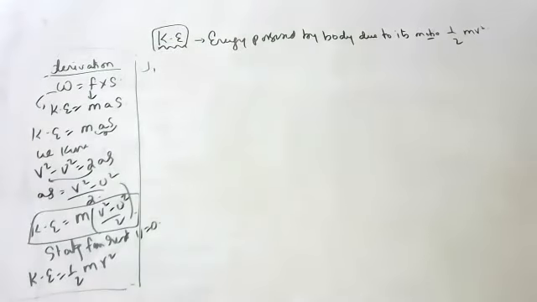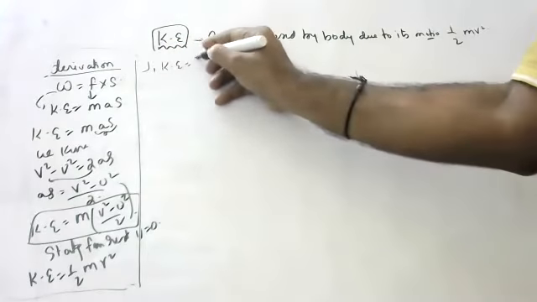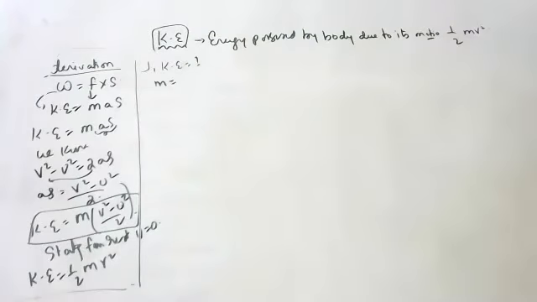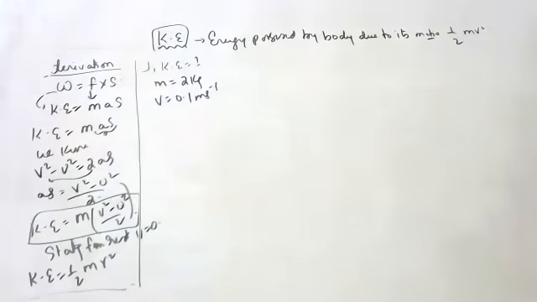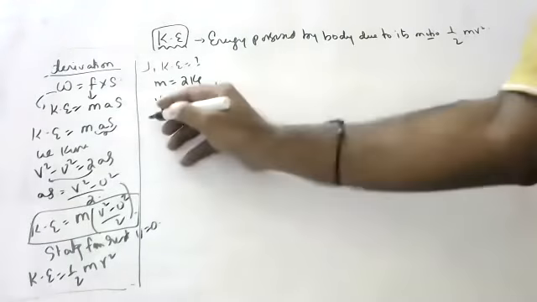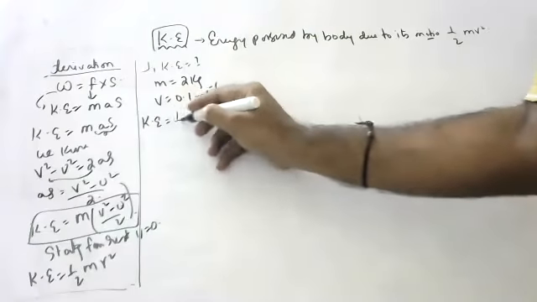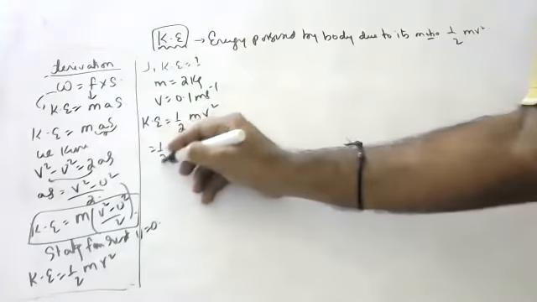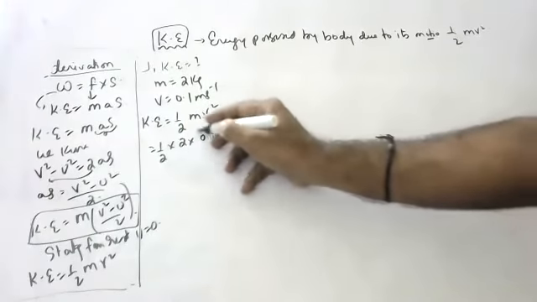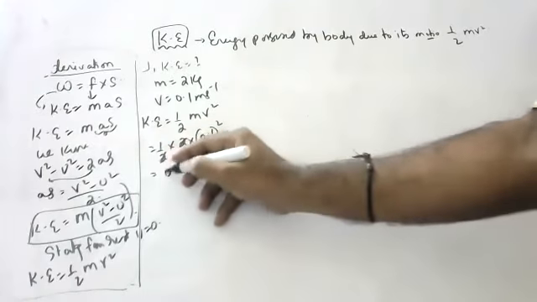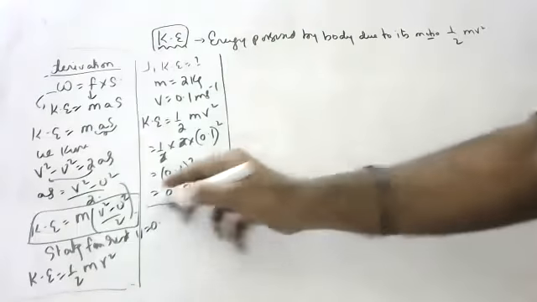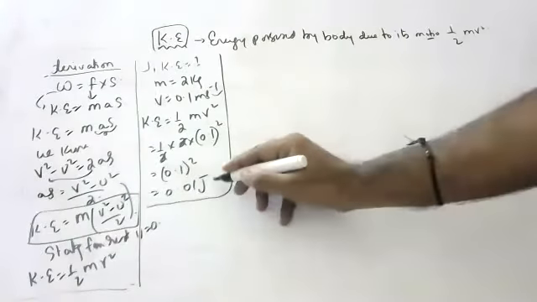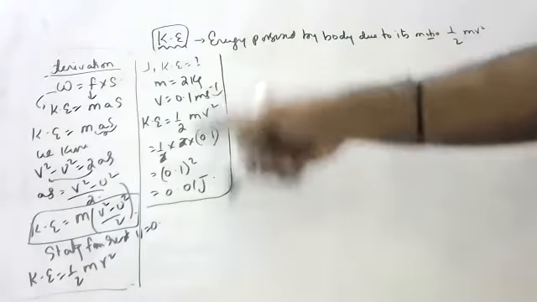First numerical. Calculate the kinetic energy of a body of mass 2 kg moving with a speed of 0.1 meters per second. Kinetic energy is equal to half mv square. Half into 2 into 0.1 whole square. 2 cancels. 0.1 whole square is 0.01. So 0.01 joule. A body of this mass moving with this speed will have this much energy.